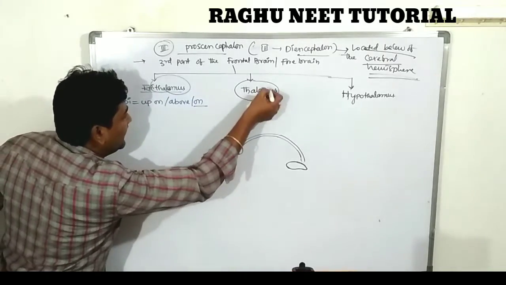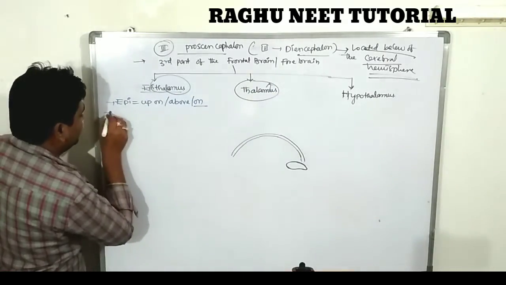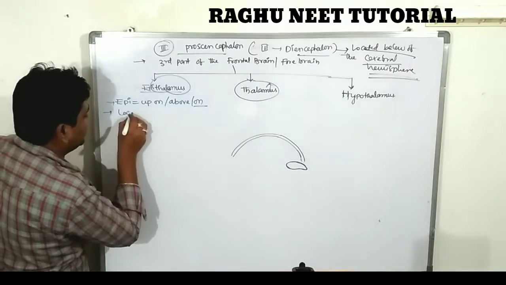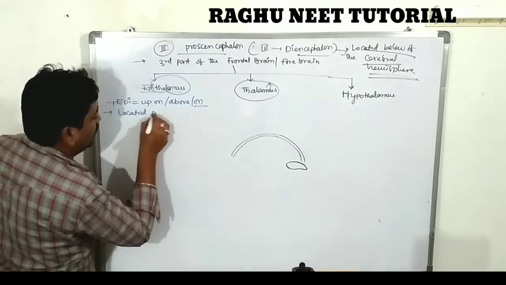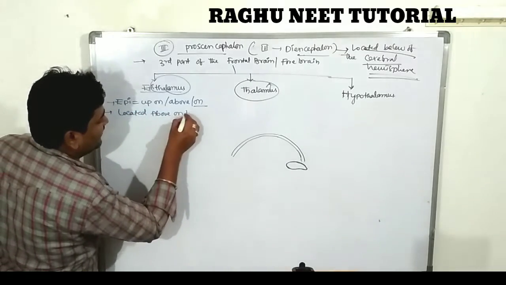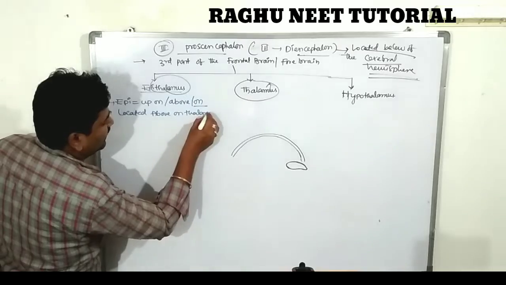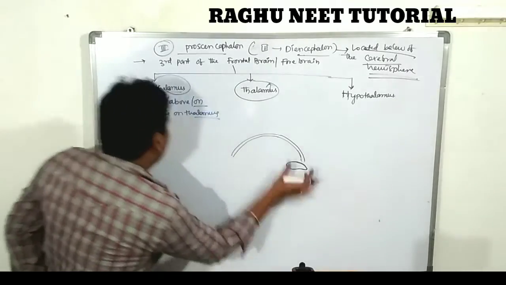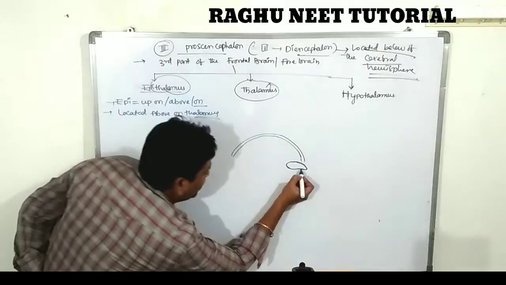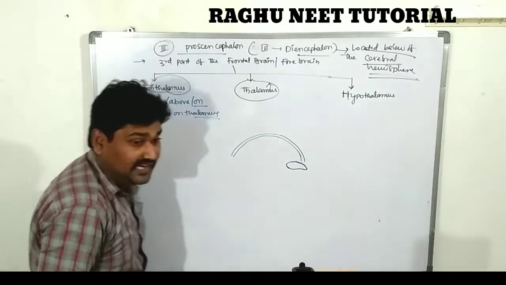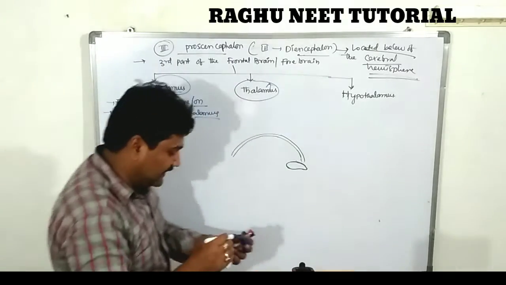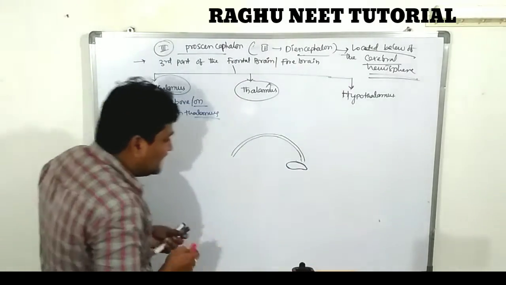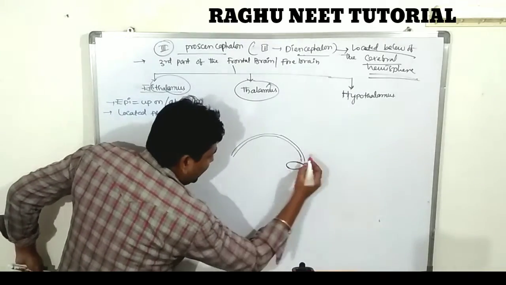It is located on the surface of the thalamus.